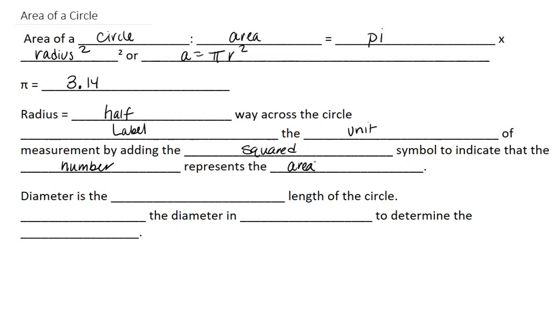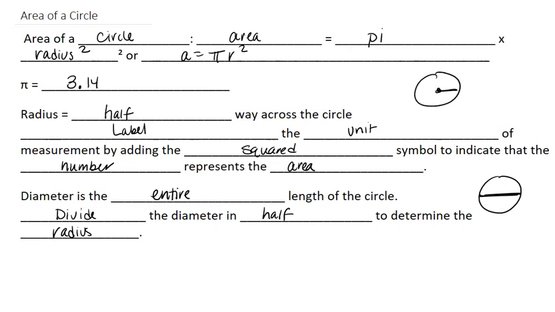And then lastly, the diameter is the entire length of the circle. And so what we need to do is divide the diameter in half to determine the radius. So the diameter would be like this, and then the radius is just halfway.